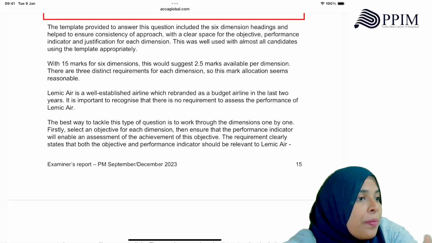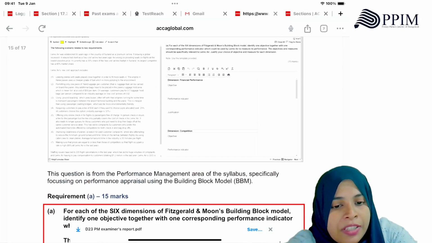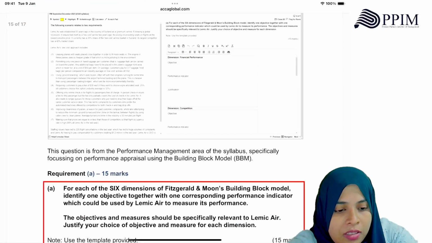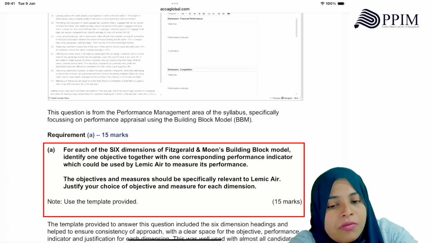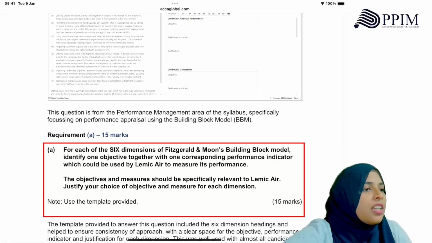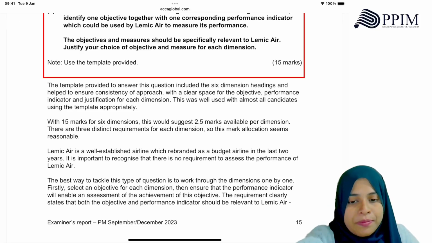They did not ask you to assess performance. For each of the dimensions, identify one objective with the corresponding performance indicator. That's all they wanted. Can you see that? They did not want you to measure or explain whether they achieved it or not.